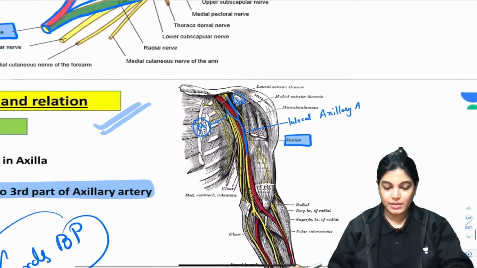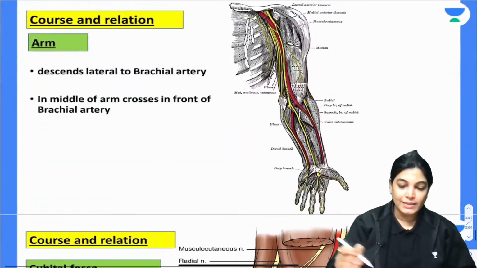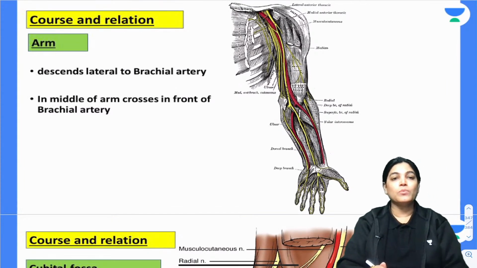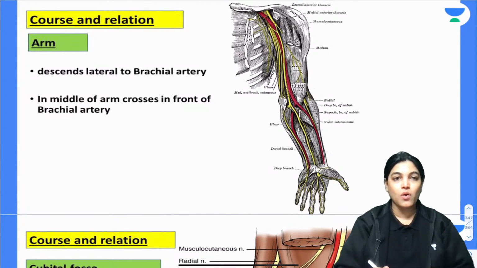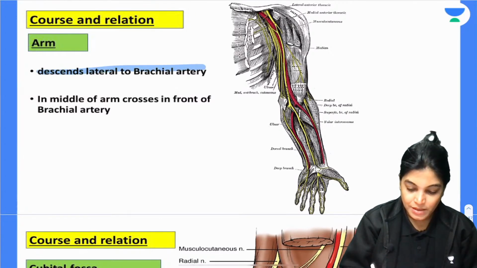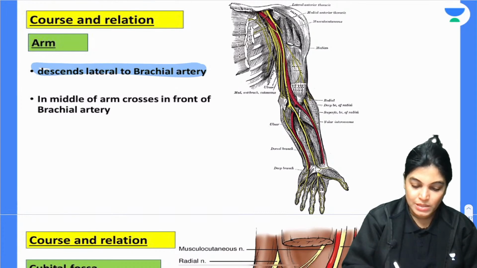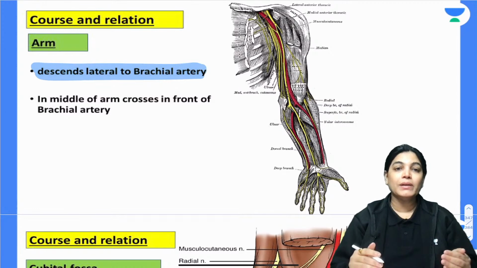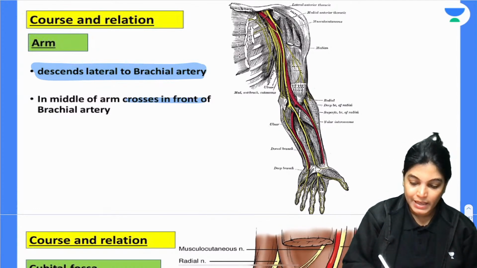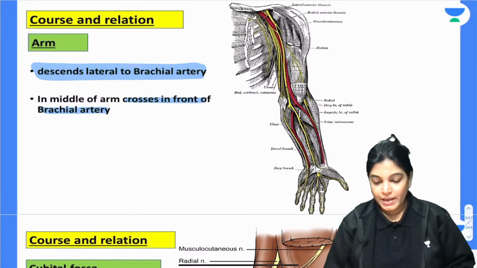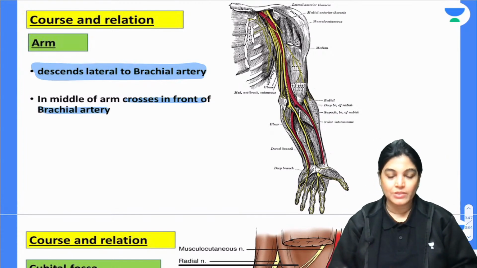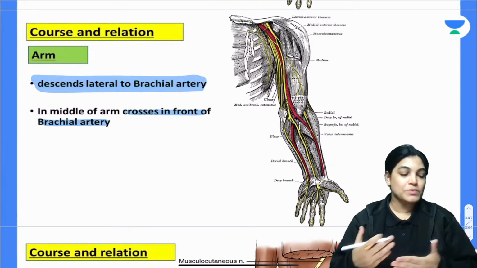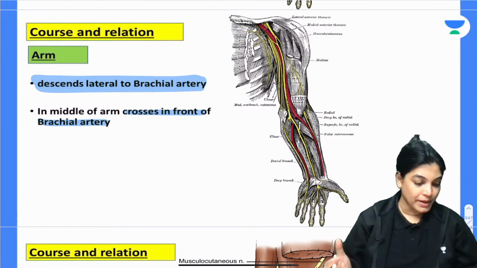Okay. Now, course and relation. So, let's talk about course and relation. It descends lateral to the brachial artery. If I talk about its further course in the arm, it is descending lateral to the brachial artery, and in the middle of the arm, it is crossing in front of the brachial artery. Firstly, we have done with the course in the axilla. Subsequently, it is crossing in front of the brachial artery.